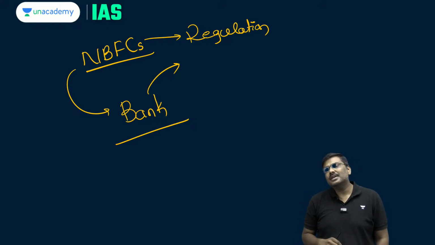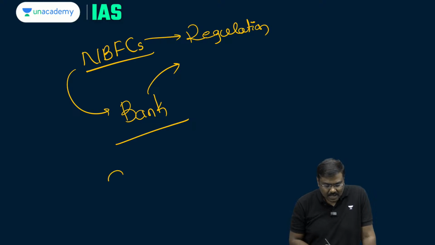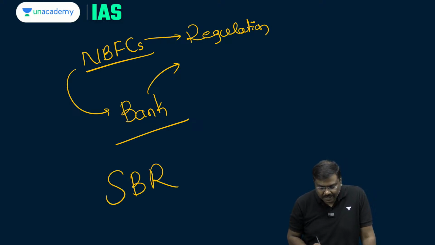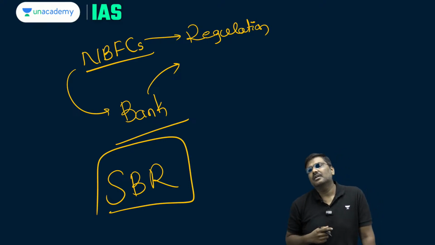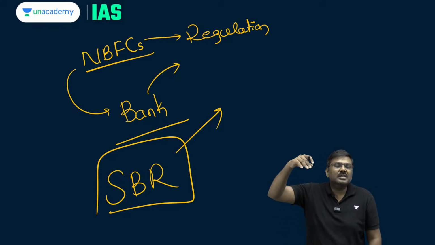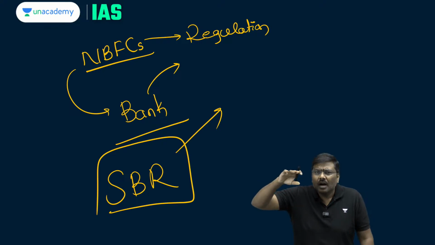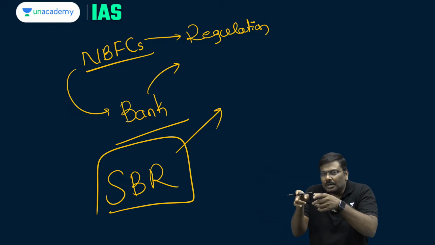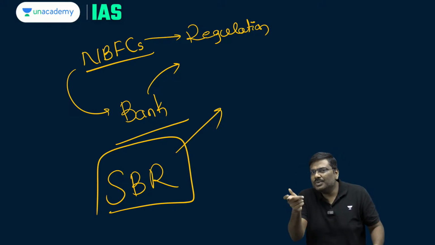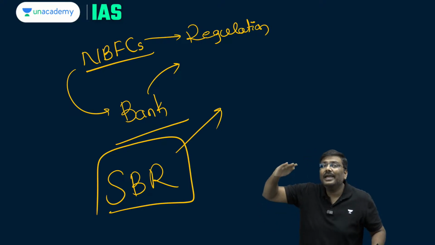And that is the precise reason why the Reserve Bank of India announced a policy which is called a scale based regulatory system. Yes, SBR, scale based regulation. Under scale based regulation, the NBFCs would be classified into 4 categories: the bottom layer, middle layer, upper layer and the top layer. And as you keep on moving from the bottom to the top, the regulations and the conditions which are imposed would keep on increasing.